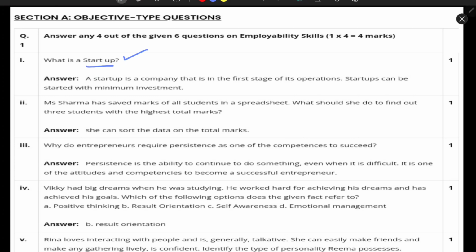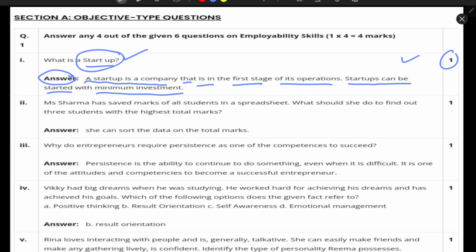So startup, as we already know, it is a starting business with the minimum investment. So the answer that is officially declared in this sample paper is that a startup is a company that is in the first stage of its operation, and startups can be started with minimum investment. Okay, so this is the answer, and this question is of 1 marks.